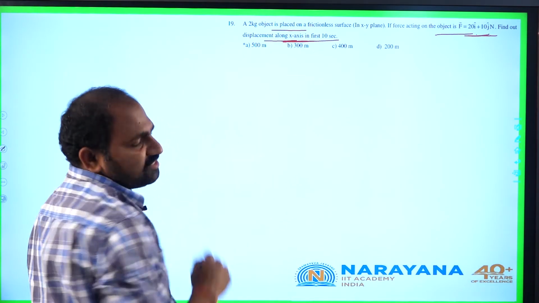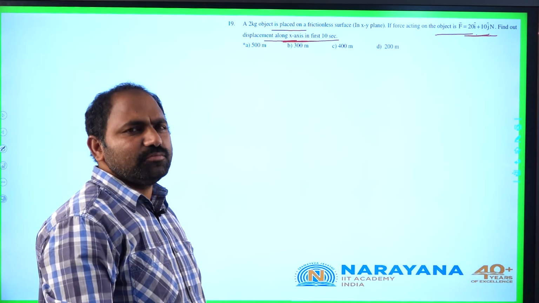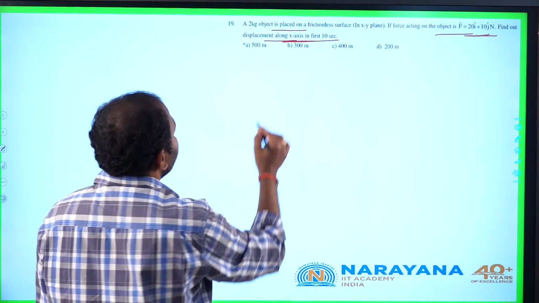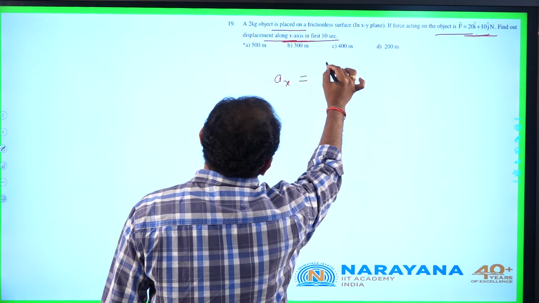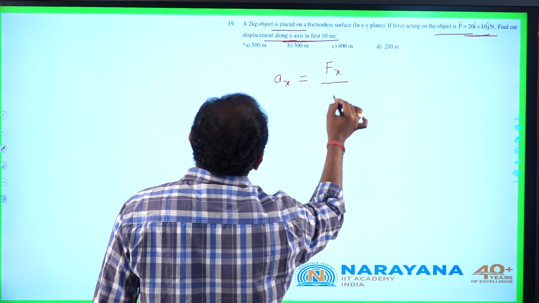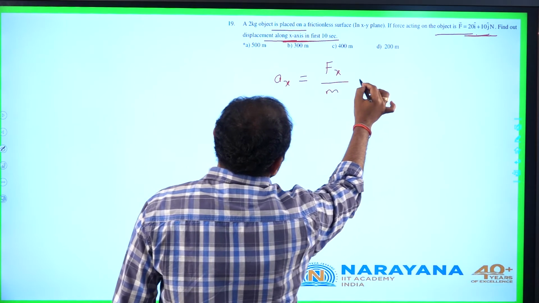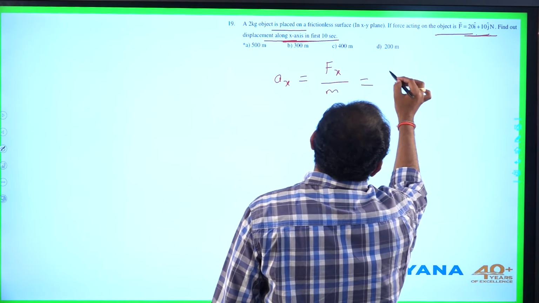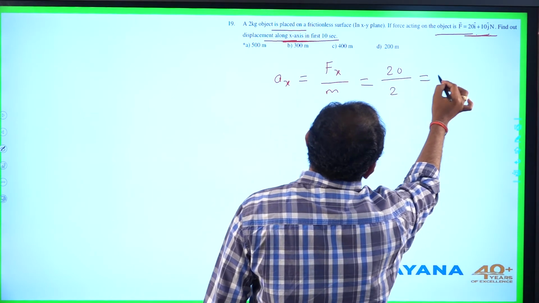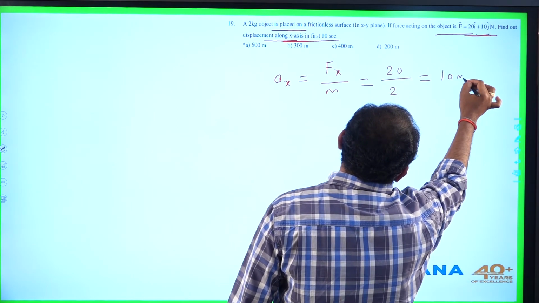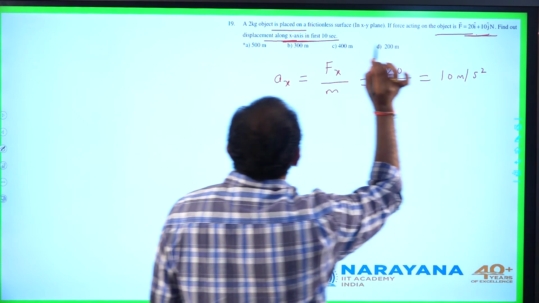Initially nothing is mentioned about its velocity, so we can assume it to be at rest initially. So the x component of acceleration can be written as the x component of force by mass of the object. The x component of force mentioned is 20 newtons and mass is 2 kg. So the x component of acceleration is 10 meter per second square.